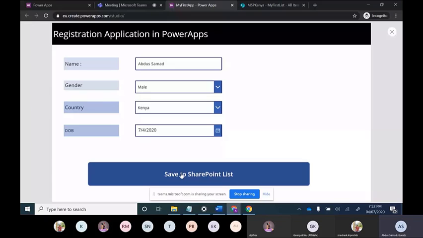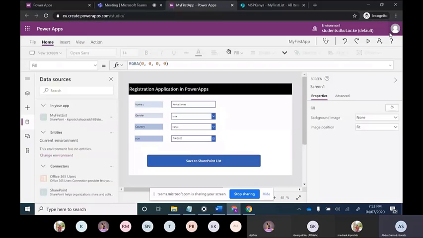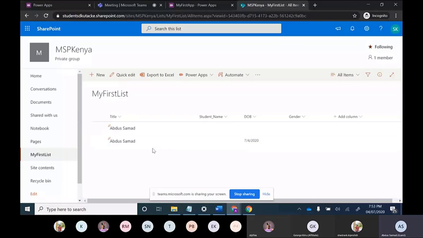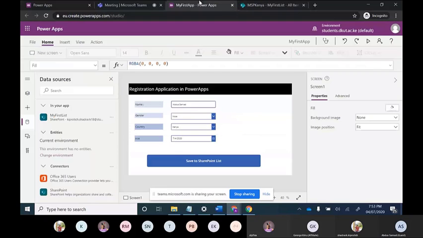And again I will put this cross. And I will check whether there is any error or not. No, there is no error. And again I will check whether the date has been saved here or not. So you can see this. Another item has been created with date of birth. Till now, is there any confusion?